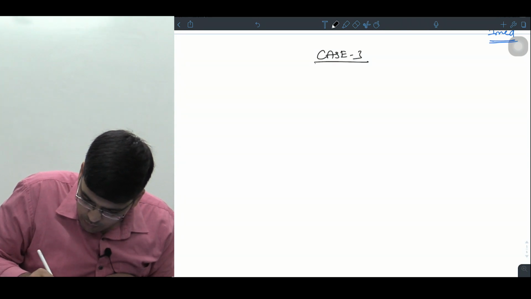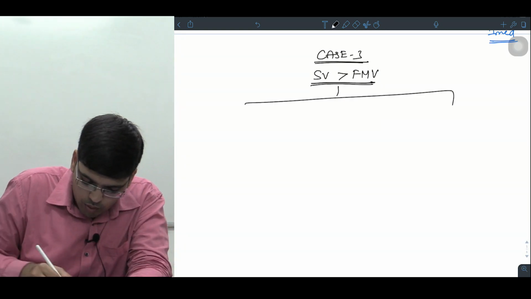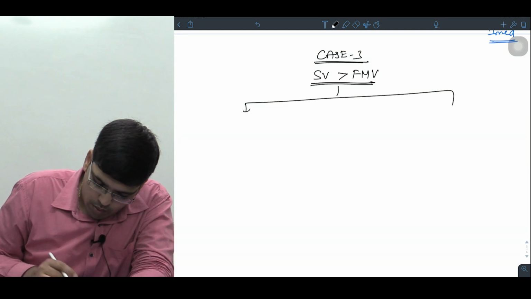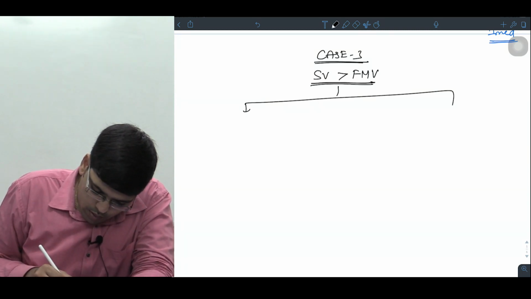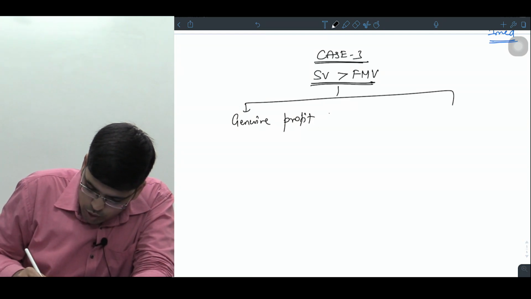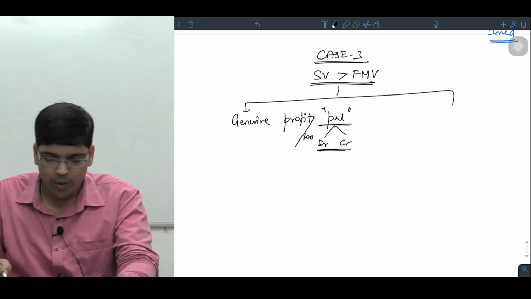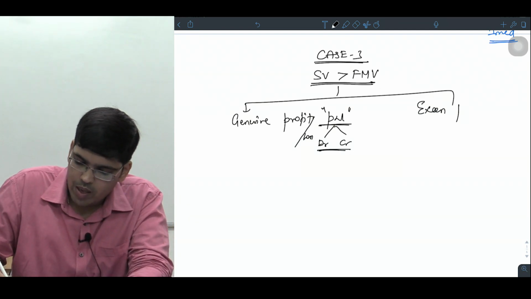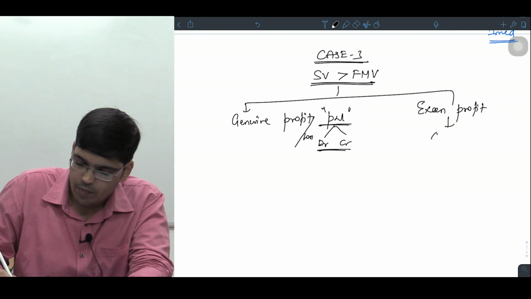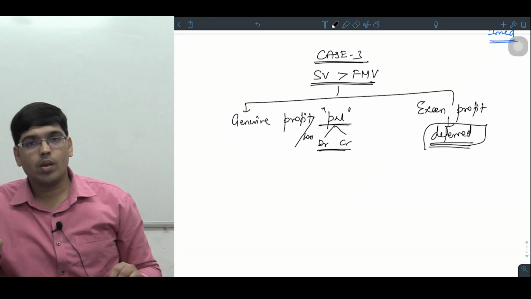Case number 3, where the sale value is more than the fair market value. Sold for more, right? What does the accounting standard say? Genuine profit or loss should be taken to the P&L account, debit or credit. Excess profit should be deferred.